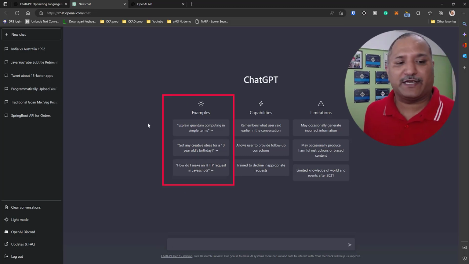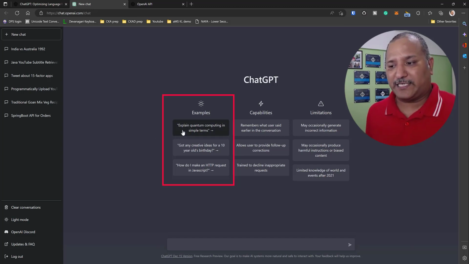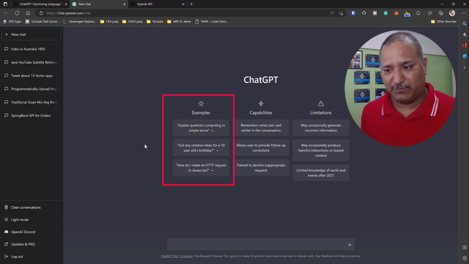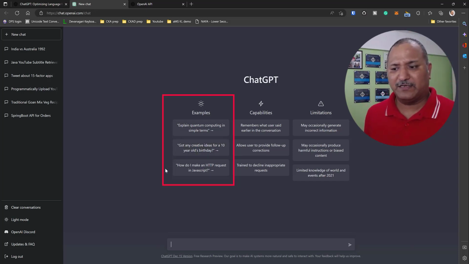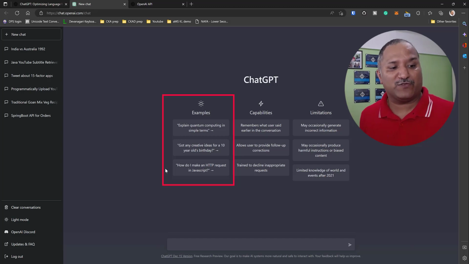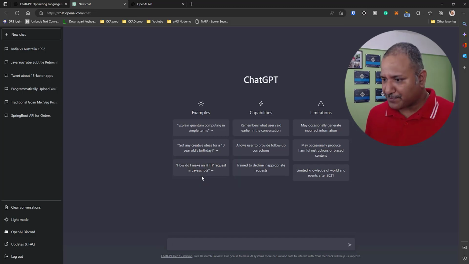So here are some examples when we log into their very simple, minimalistic page, which explains what kind of things we can ask. We can ask things like explain quantum computing in simple terms, or got any creative ideas for a 10 year old's birthday. So whatever we can think of, like when we are interacting among humans, we can ask those kinds of queries here. We can also ask questions related to programming. So here is an example where they say, how do I make an HTTP request in JavaScript?